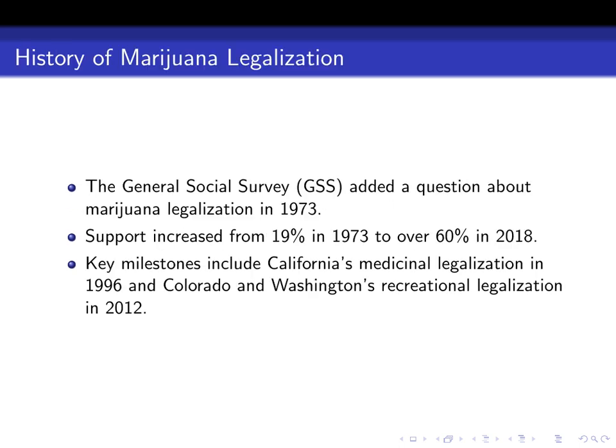Looking at the history of marijuana legalization, we can see a dramatic shift in public opinion over time. The General Social Survey began tracking this issue in 1973, when only 19% of Americans supported legalization. By 2018, that number had grown to over 60%. Significant milestones include California's 1996 medicinal legalization and the 2012 recreational legalization in Colorado and Washington.